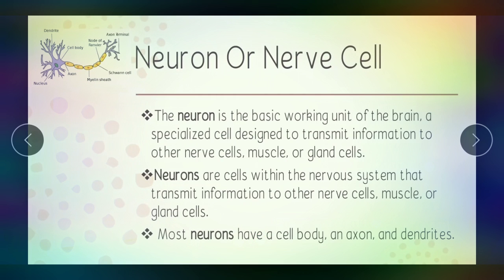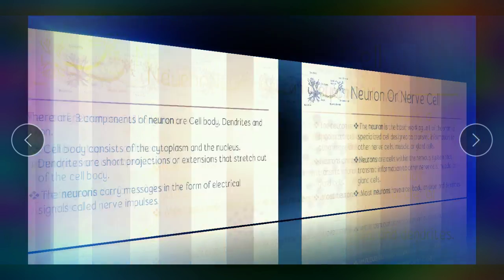According to scientists, these are the longest cells ever found. These cells transmit information or orders from one nerve cell, muscle, or gland to another. Most neurons have a cell body, axon, and dendrites.